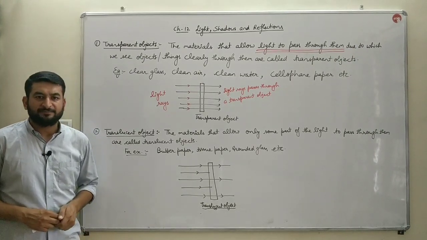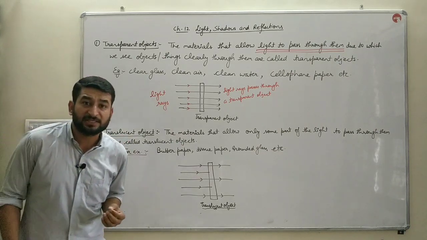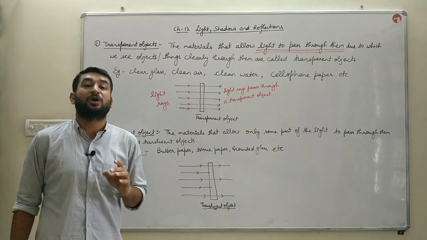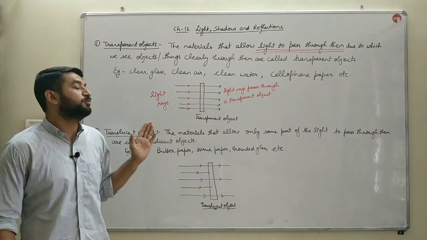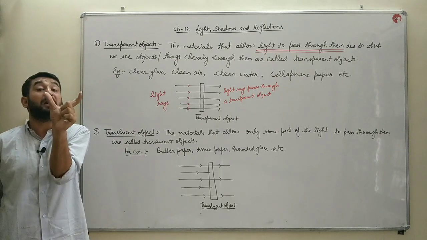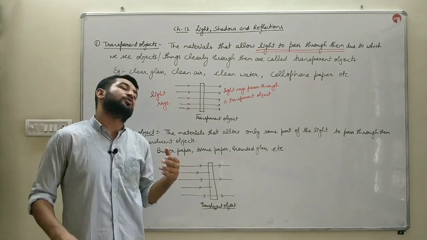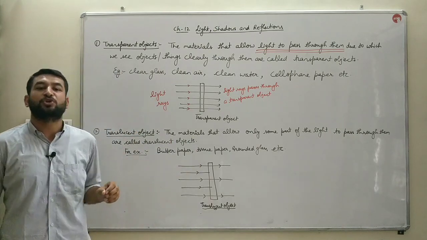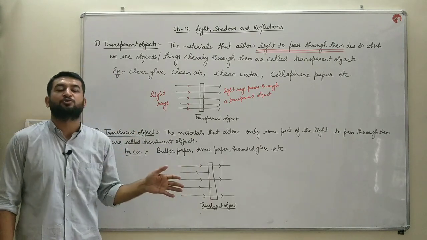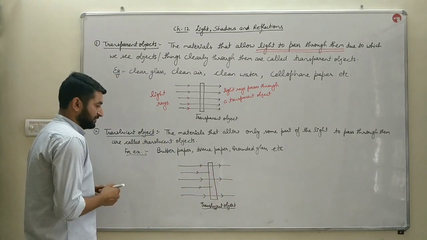The second ones are the translucent objects. The objects which do not allow the whole of the light to pass through them. They only allow some part or some portion of the light to pass through them. Or you can also say the objects which allow the partial light to pass through them are known as translucent objects.